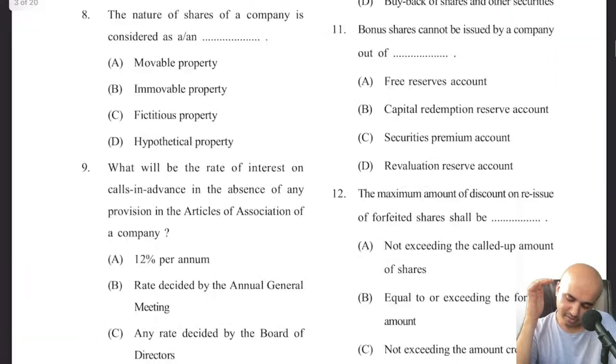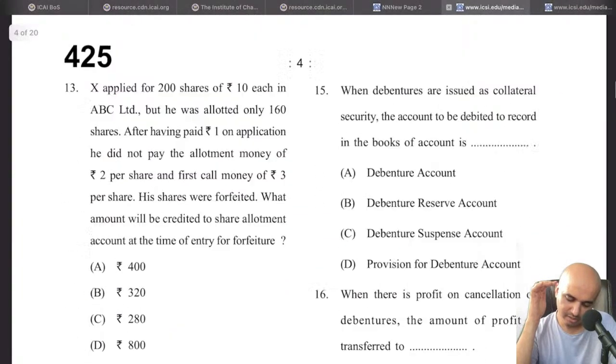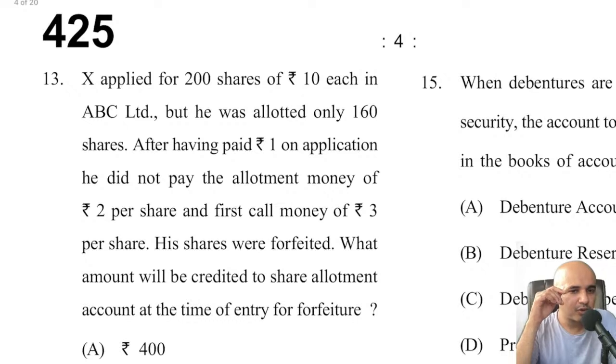For example, where is the problem? Look at this. X applied for 200 shares of rupees 10 each in ABC Limited, but he was allotted only 160 shares. Even though he applied for 200, he got only 160. After having paid rupees 1 on application, he did not pay the allotment money of rupees 2 per share and first call money of 3 per share. First he paid the application money. Then he did not pay the second installment and the third installment. What would the company do? The company will wait for some time, and finally when they realize that this fellow is not going to pay the second and third installment, why should they wait for him forever? They will cancel his shares.